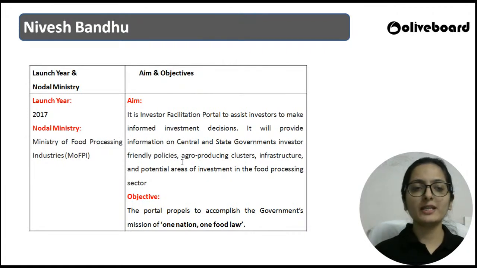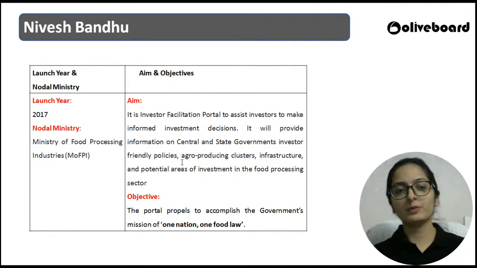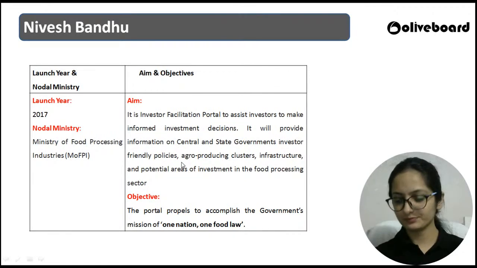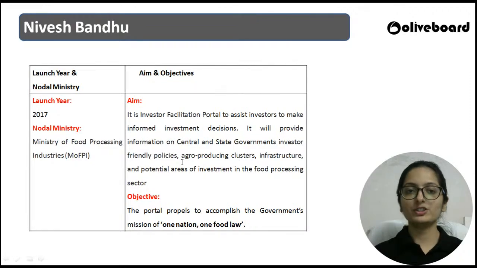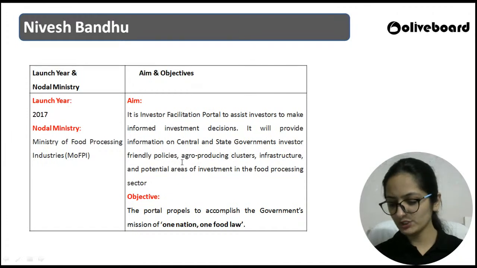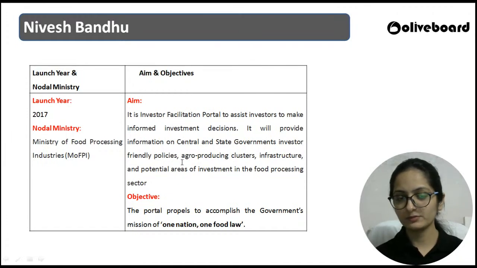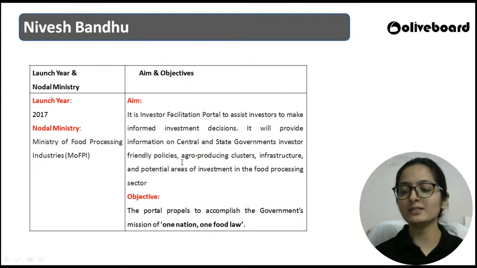So moving on to the next part. Okay, when was Operation Green launched? In which year was Operation Green launched? याद है पीछे वाली scheme I have अभी discussed. In which year was Operation Green launched? 2018.